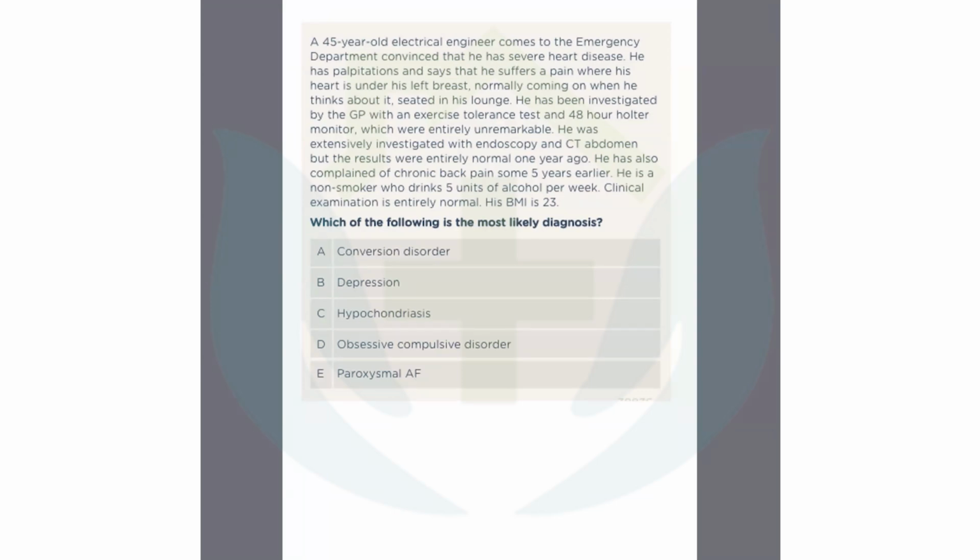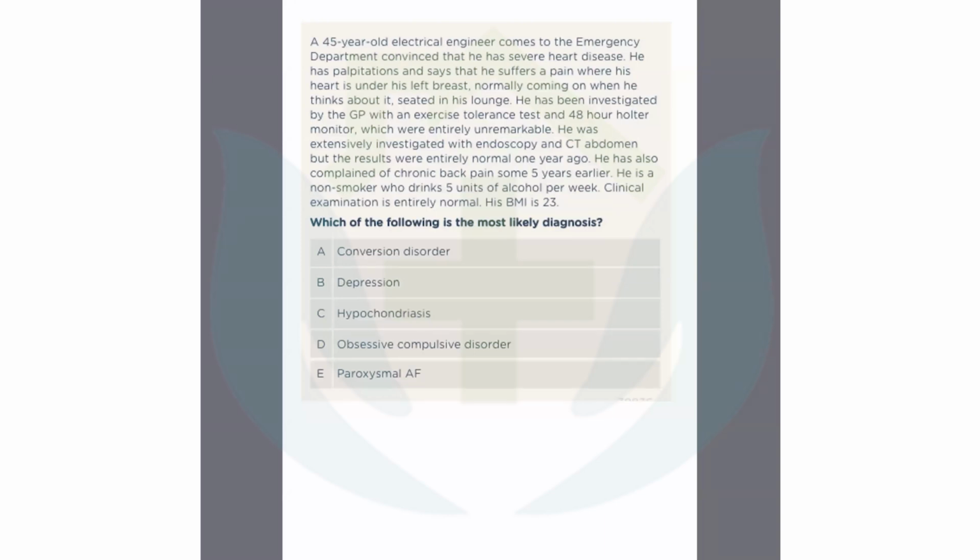A 45-year-old electrical engineer comes to the emergency department convinced that he has severe heart disease. He has palpitations and says that he suffers a pain where his heart is, under his left breast, normally coming on when he thinks about it, seated in his lounge. He has been investigated by the GP with an exercise tolerance test and 48-hour Holter monitor, which were entirely unremarkable.